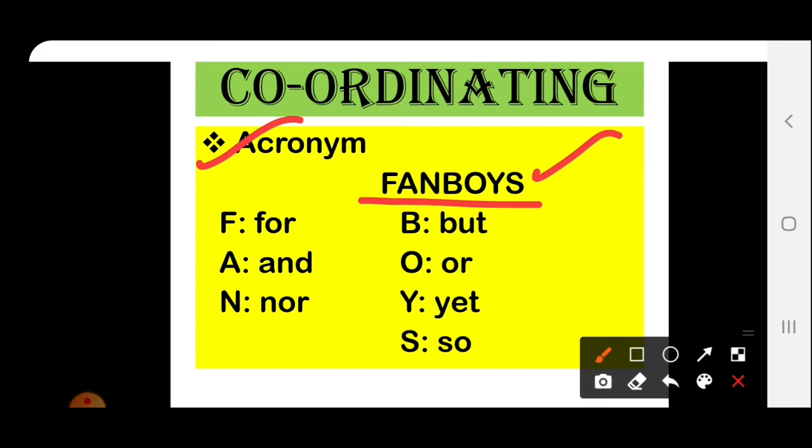F stands for for, A stands for and, N refers to nor, B refers to but, O refers to or, Y refers to yet, and S stands for so. It means for, and, nor, but, or, yet, and so. These conjunctions are known as coordinating conjunctions.